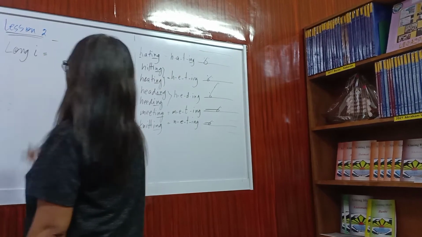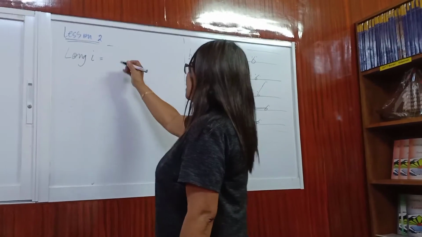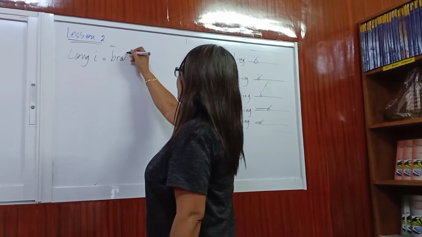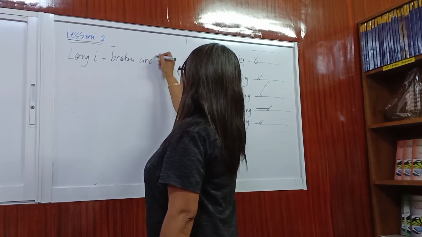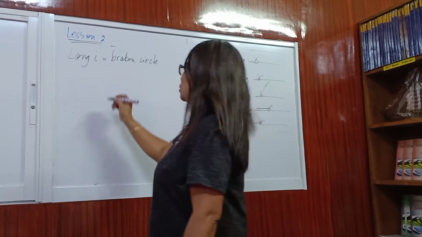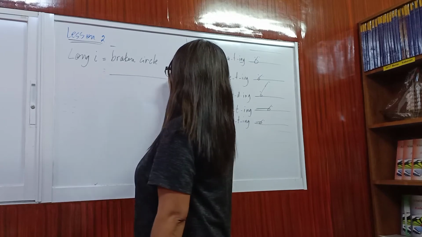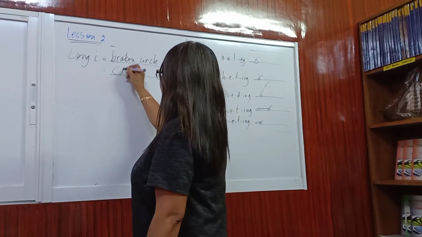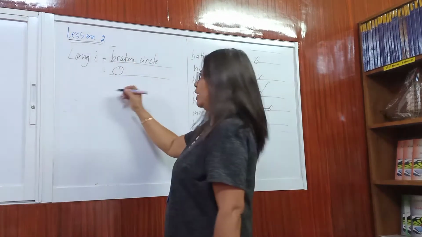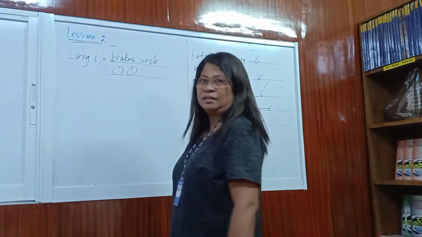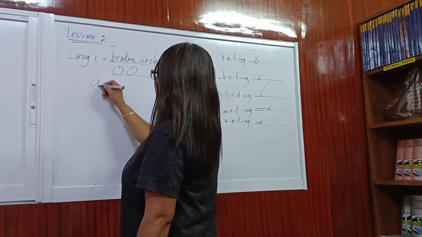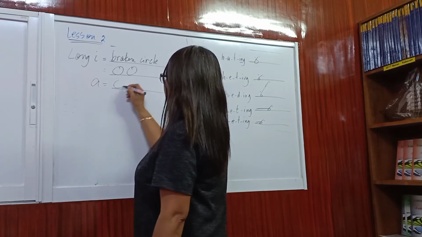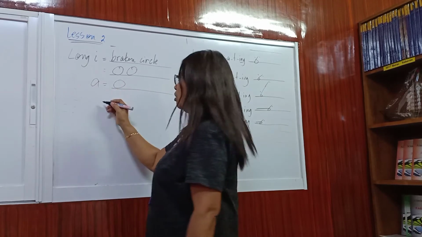Okay? Long I. So the sound of long I is represented by a broken circle. So if this is the line of writing, your long I will be that one. Broken circle. So if you're going to compare that with the sound of letter A, it is represented by this outline below.